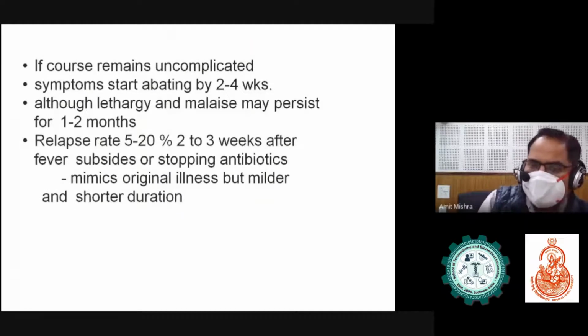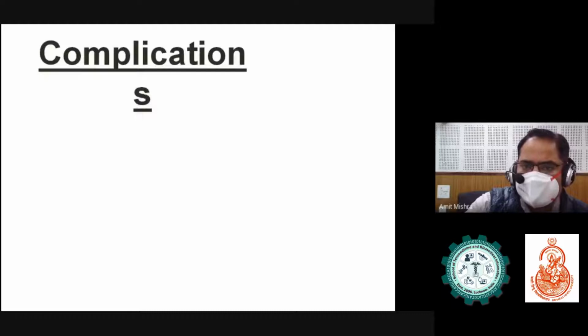If the course remains uncomplicated, the symptoms start abating by 2 to 4 weeks, although lethargy and malaise may persist for 1 to 2 months. The relapse rate is 5 to 20%, 2 to 3 weeks after the fever subsides or after stopping the antibiotics. The relapse mimics the original illness but is milder and of shorter duration. So we can see that relapse can be seen in 5 to 20% of cases after stopping the antibiotics. What are the complications?